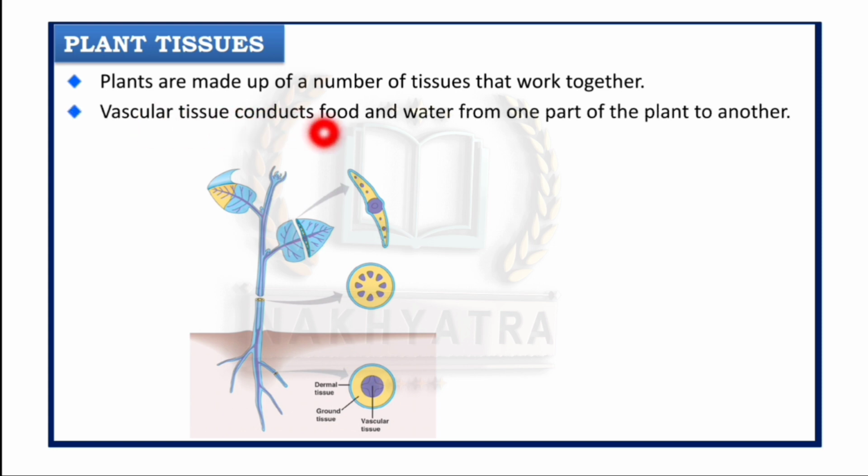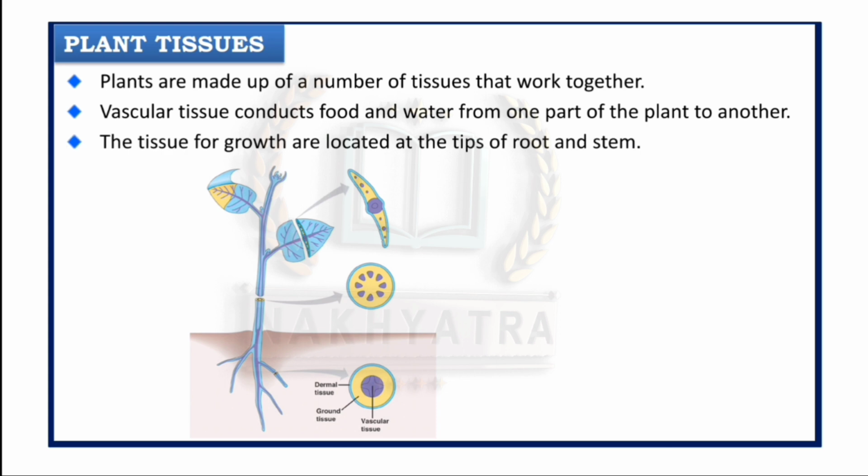Vascular tissue conducts food and water from one part of the plant to another. This vascular tissue is a complex conducting tissue formed of more than one cell type, and it is found in vascular plants. The primary components of vascular tissue are the xylem and phloem, and these two tissues transport fluid and nutrients internally. The tissues for growth in plants are located at the tips of root and stem.